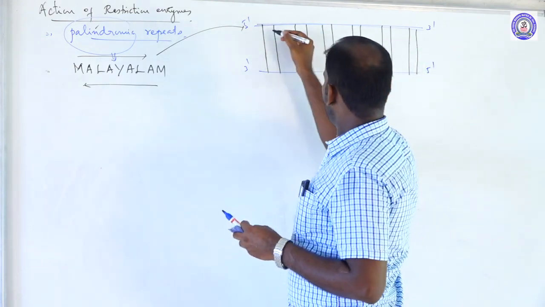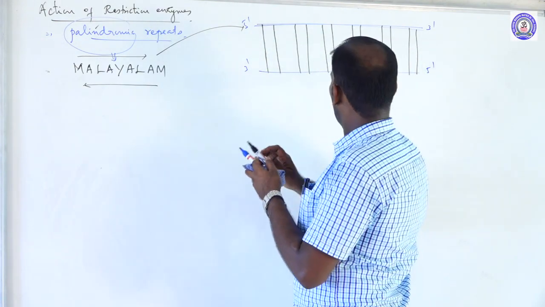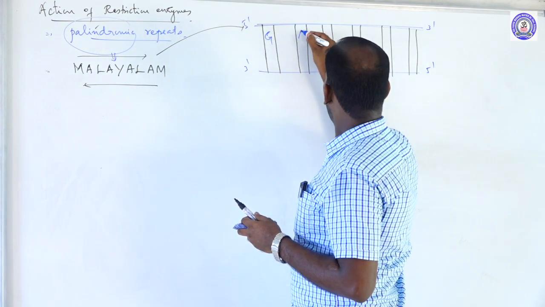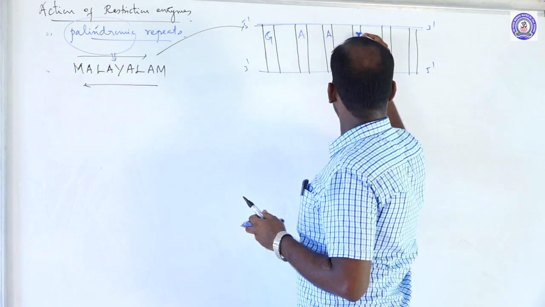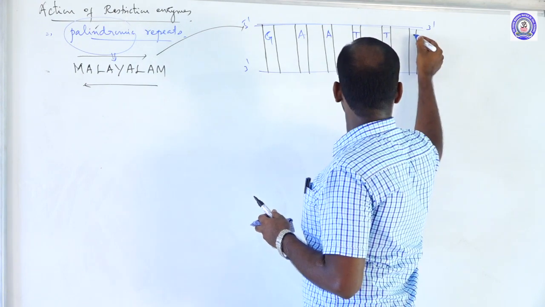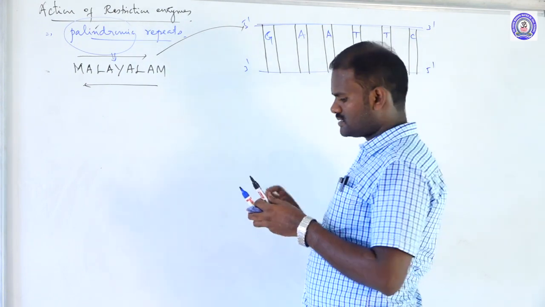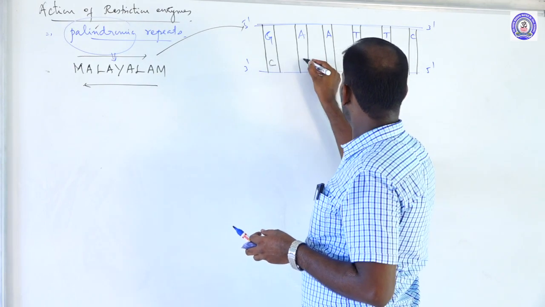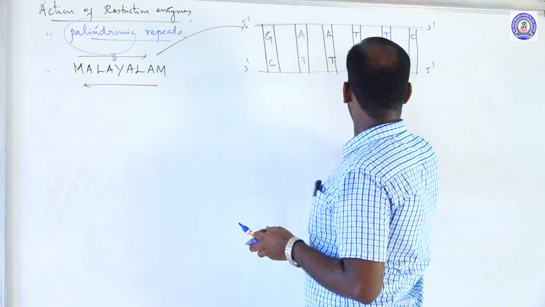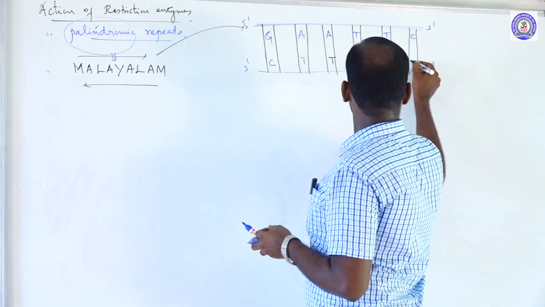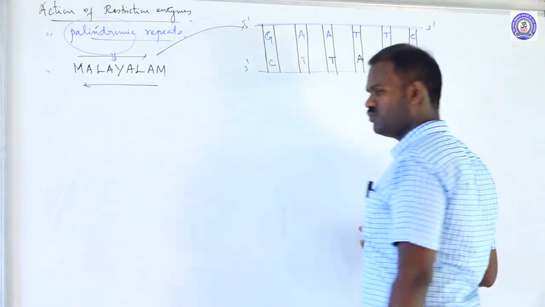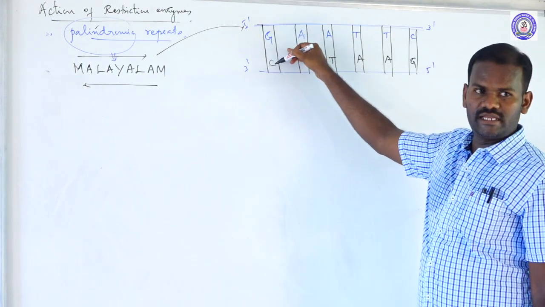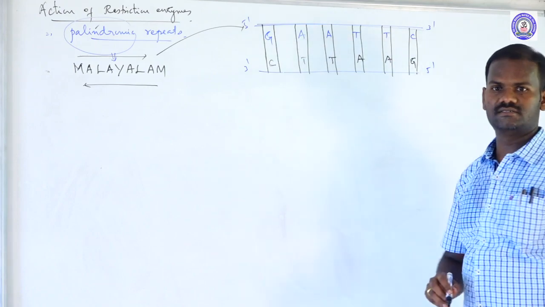The repeat nucleotides: guanine, adenine, adenine, thymine, thymine, cytosine. Its complementary copy: cytosine, thymine, thymine, adenine, adenine, then guanine. We know that according to base pairing, adenine pairs with thymine and guanine pairs with cytosine. Similarly, all these nucleotides pair.